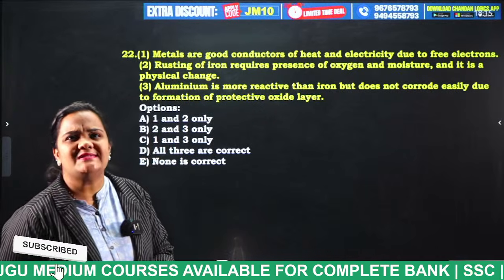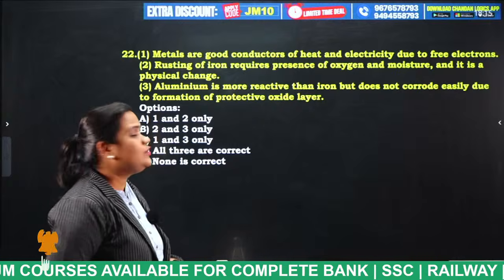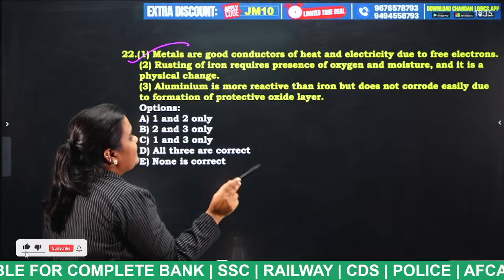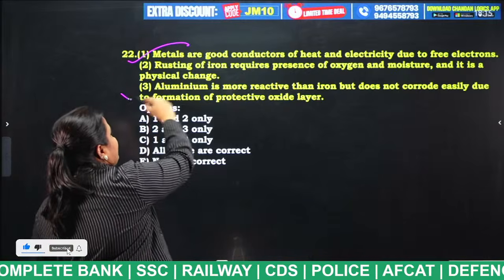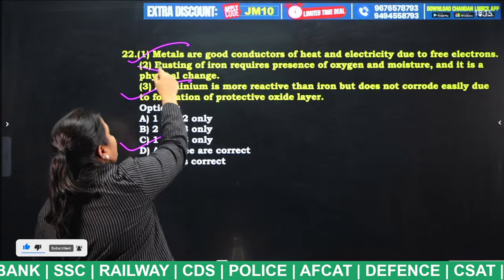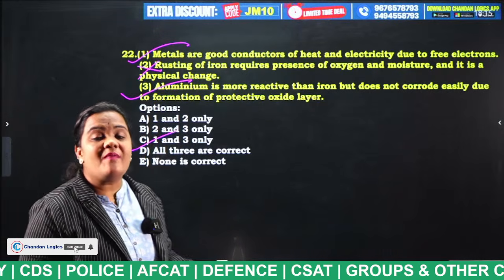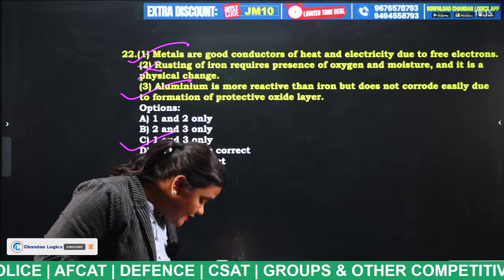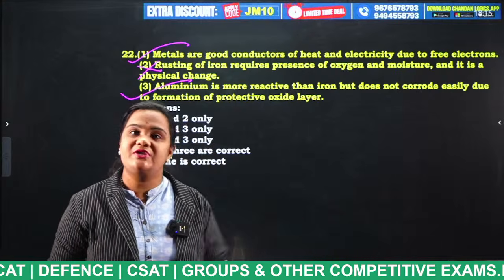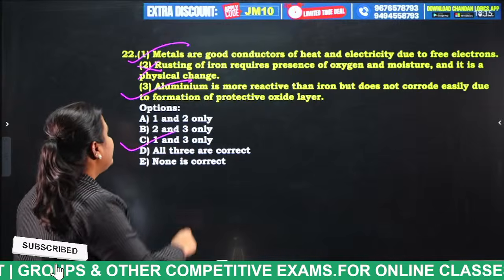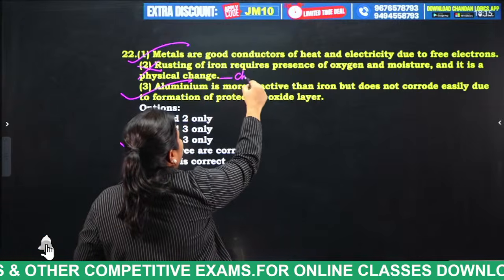Okay, so what is the answer for this question, students? Very good. Statement 1 is correct and statement 3 is correct, but statement 2 is wrong. Why? Because the formation of rust is not a physical change, students, it is a chemical change. Very good. Okay? Yes. Next.